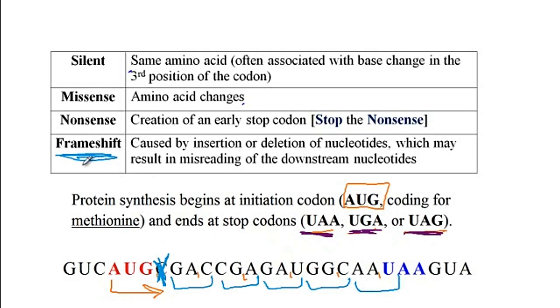Now in terms of severity, frameshift is the worst mutation that can develop. After that, nonsense, and then missense is less severe than nonsense, and finally silent, which is benign. And that concludes our discussion of different DNA mutations.